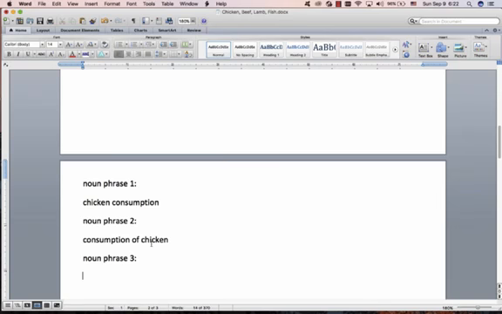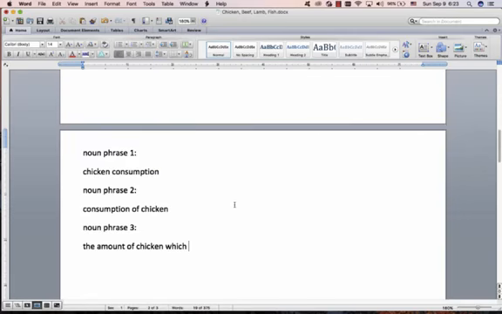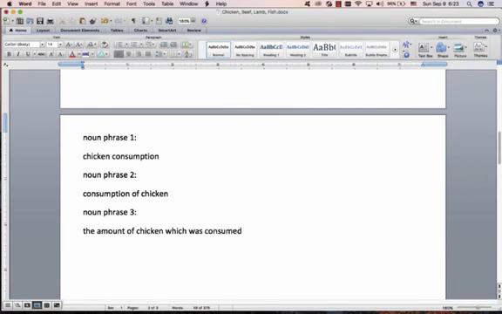Is chicken countable or uncountable? It's uncountable. So we say the amount, and then we must change this into a verb. Please, this is irregular change. It's not consumpted. Students want to write consumpted. It's consumed. And it's passive because we don't see who ate the chicken here. We're going to do passive the whole essay because we're talking about people ate, but we don't see the people. So we do passive. I'll explain passive later, don't worry too much. But there is your big noun phrase 3.